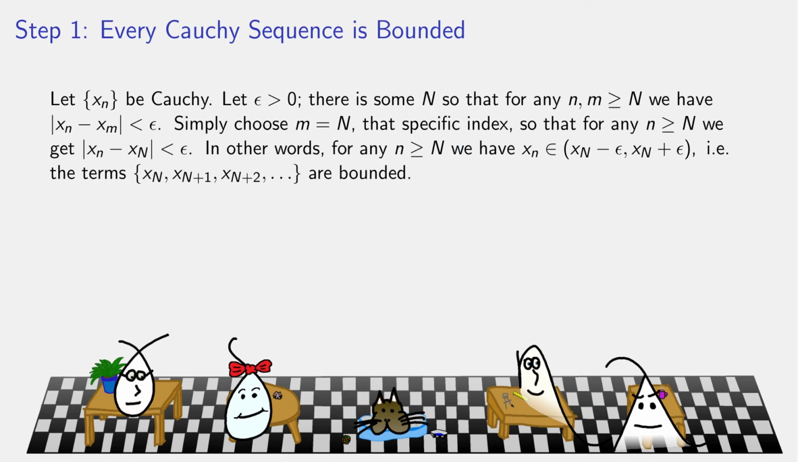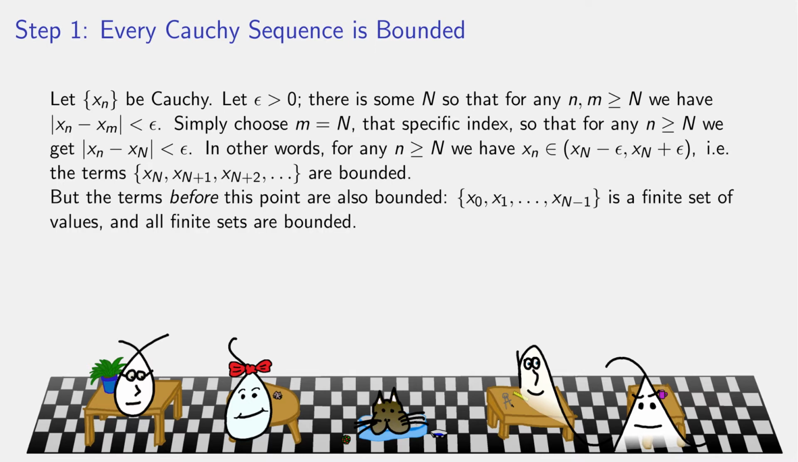So past a certain point, terms of the sequence are bounded. But what about before that point? Well, before that point, there's only finitely many terms of the sequence, and we know that finite sets are always bounded. So the sequence is bounded past a certain cutoff point because it's Cauchy, and it's bounded before a certain cutoff point because all finite sets are bounded.